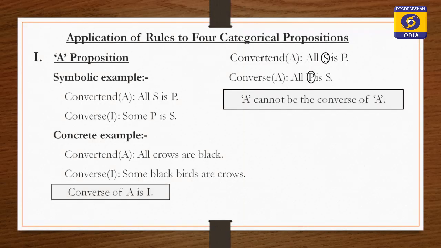Quality of both also is same because both are affirmative. Then the last rule, the conclusion which is A conclusion distributes the subject. So, here P is distributed in the conclusion. If P is distributed in the conclusion, then it should also be distributed in the premise.